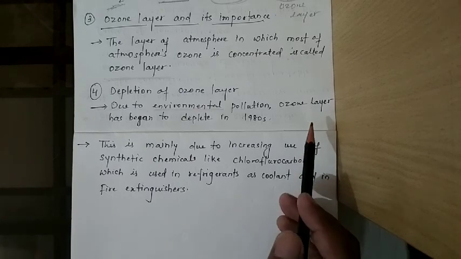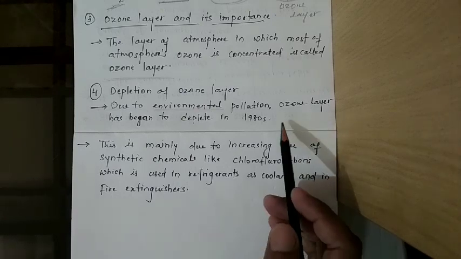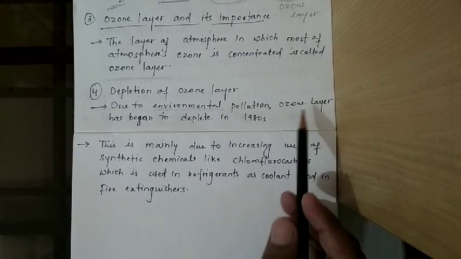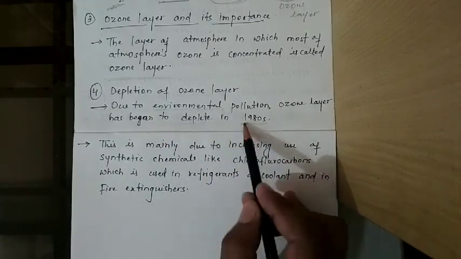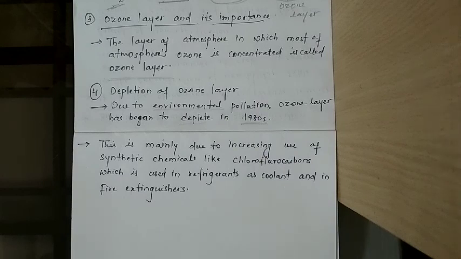The ozone layer began to deplete in the 1980s.